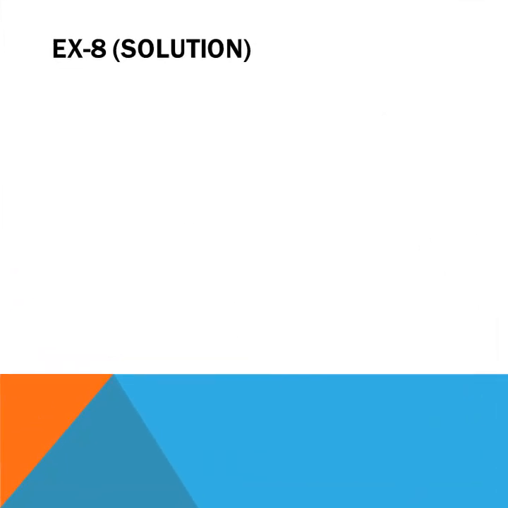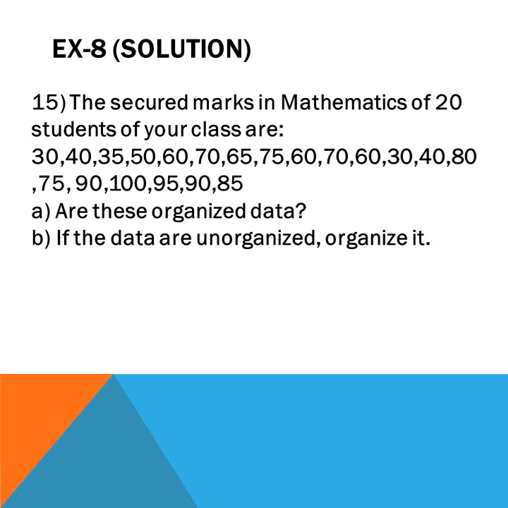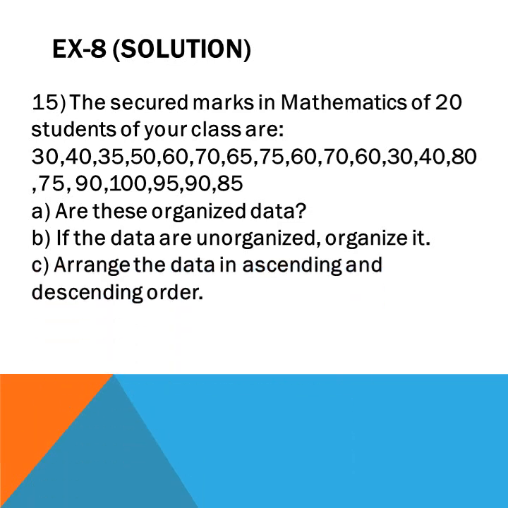Okay, now I am going to show you the maths from exercise 8. The math will be number 15. The secured marks in mathematics of 20 students of your class are given. Here you can see, number A: are these organized data? Number B: if the data are unorganized, organize them. Arrange the data in ascending or descending order. Find the arithmetic mean. The solution will be,